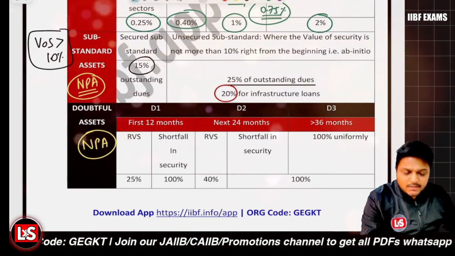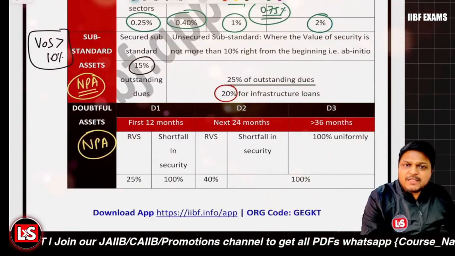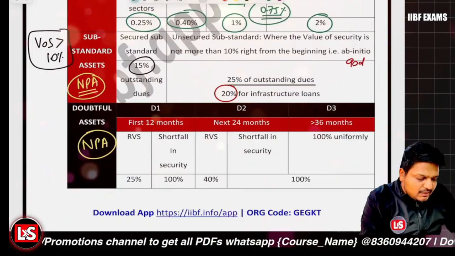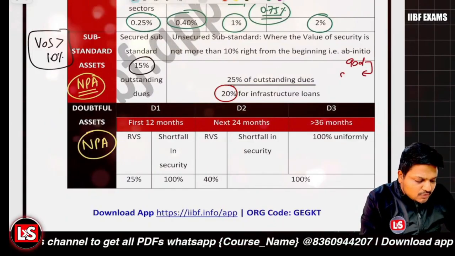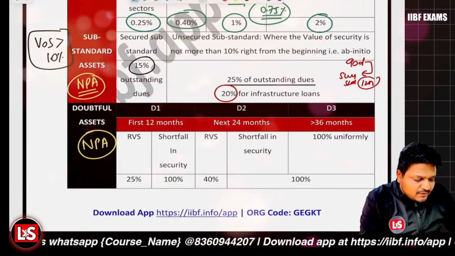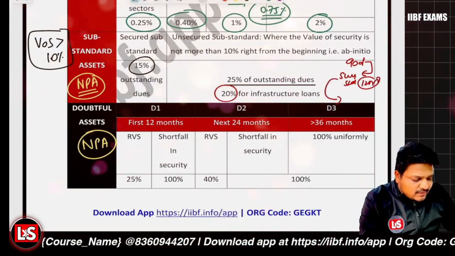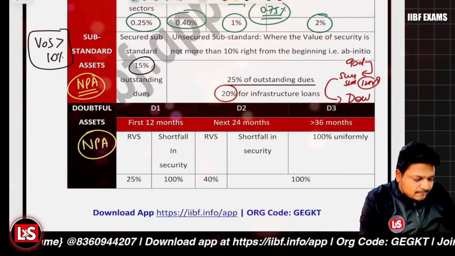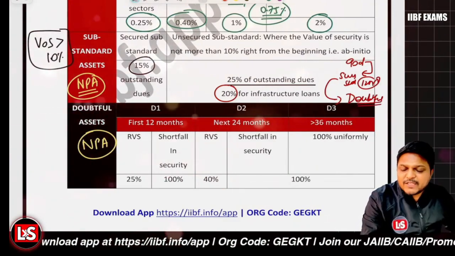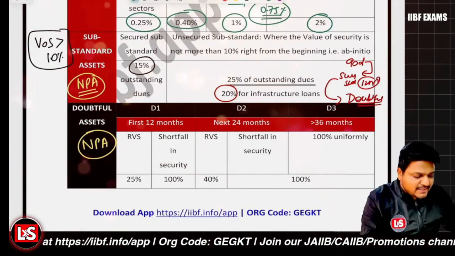Right? Getting it? And for the first 90 days, SMA status was applicable. After that, the loan is transferred to the substandard category and it will be there for the 12 months period. And after the 12-month period, the account will be transferred to the doubtful asset category.